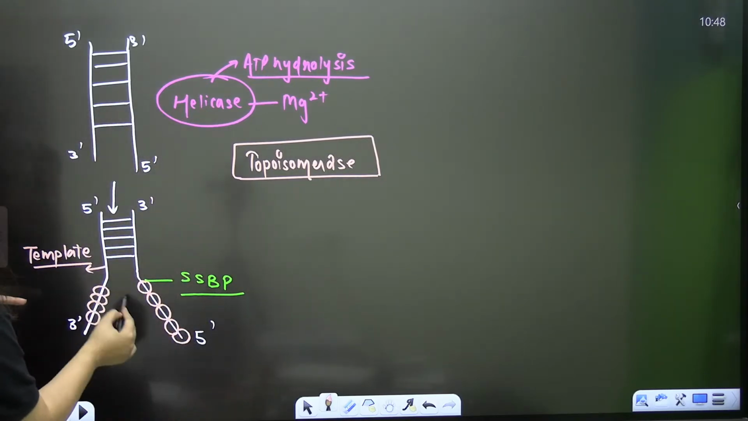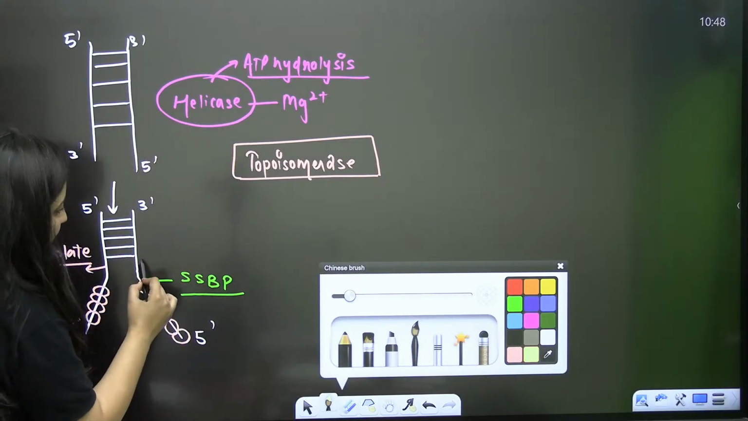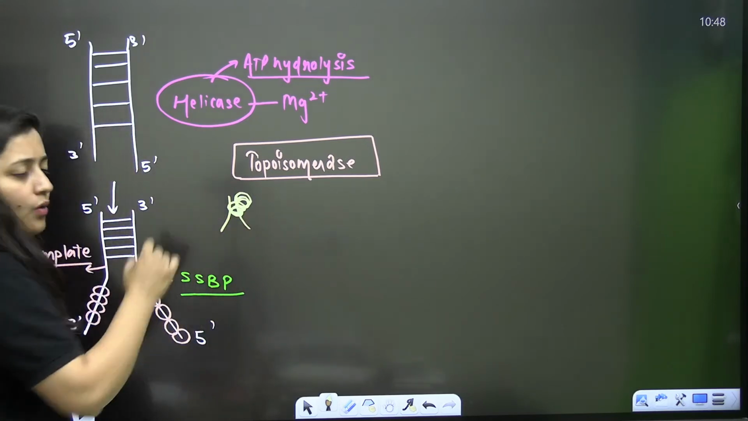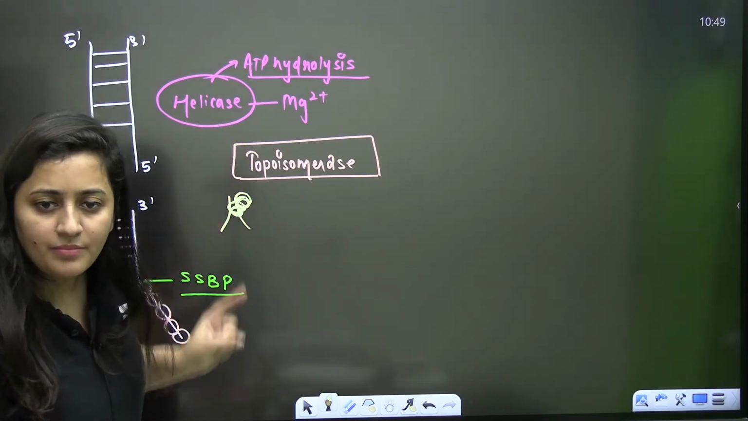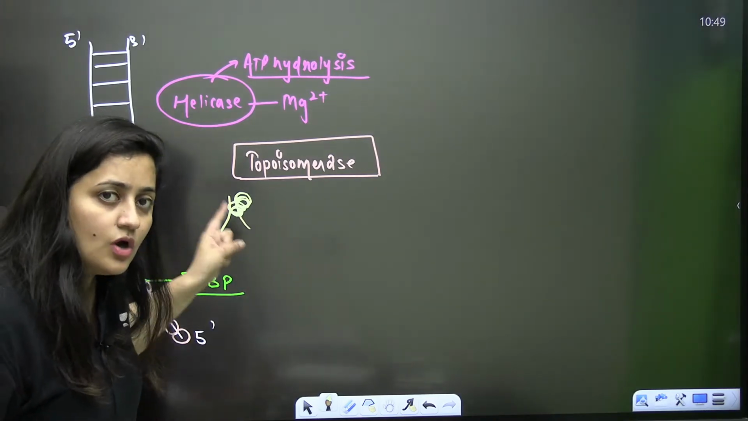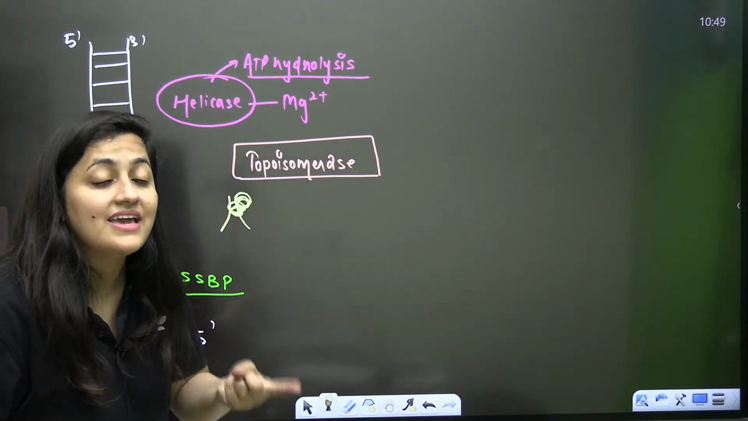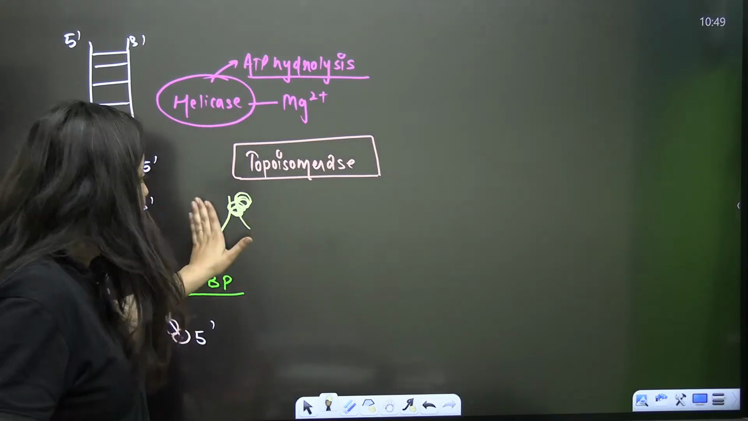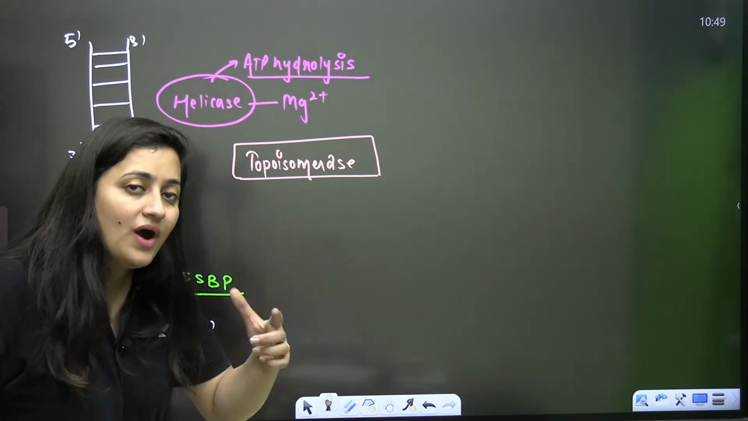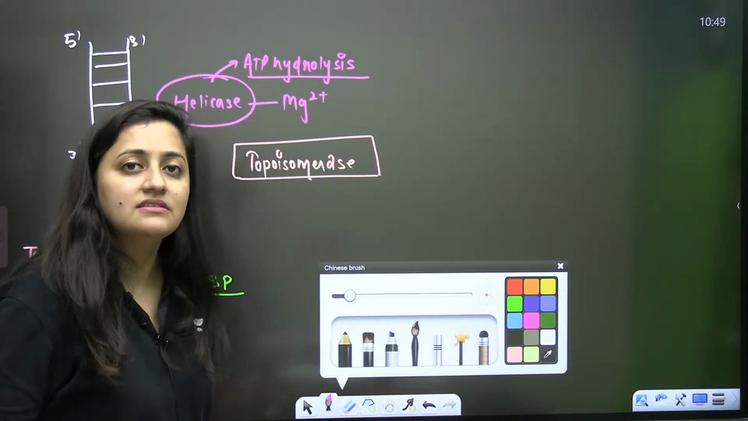Imagine helicase is moving like this. But let's say there are some coilings. How will that helicase open up the DNA strands? It is not possible for helicase to do so, isn't it? Then what is the scenario here? We need another enzyme, that is your topoisomerase. This is the enzyme that we need.